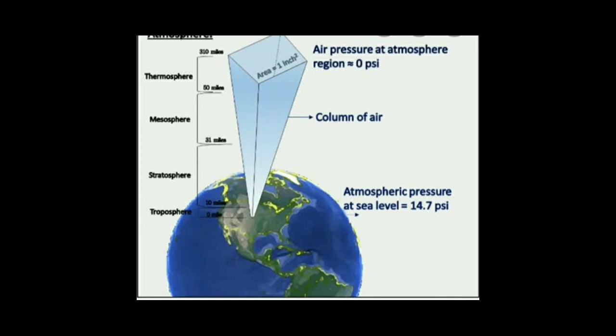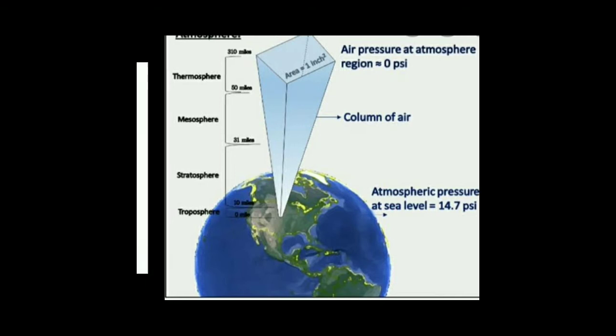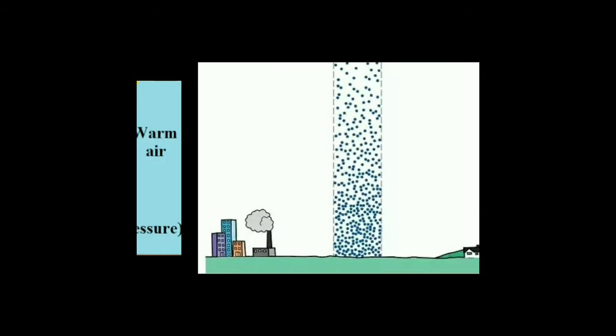So the layer which is nearest to the earth's surface will be having the greatest air pressure, and as we move in the height, the air pressure decreases. We come to the next element of weather. One more picture. Can you see here the dots are very close. These dots represent the air molecules, and as the height increases, the dots are scattered, which shows that air is less there. So the pressure of that air will also be less. So more pressure near the earth's surface, and above the earth's surface the pressure is less.